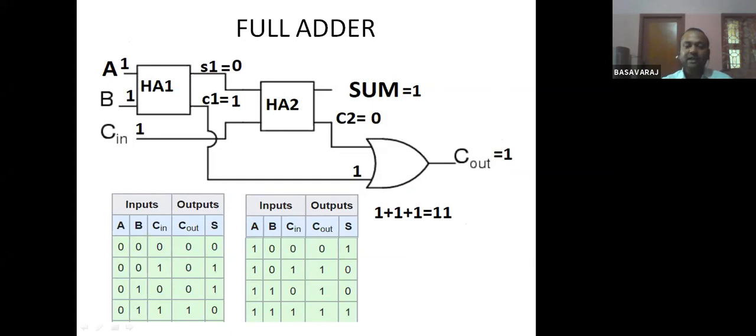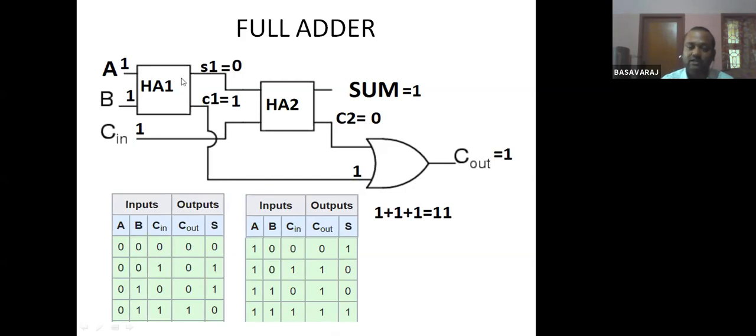Let us see how this circuit will work. Let us give A is equal to 1, B is equal to 1, C is equal to 1. When all the inputs are 1, sum is 1 and carry is 1.